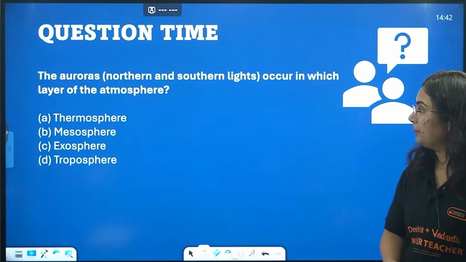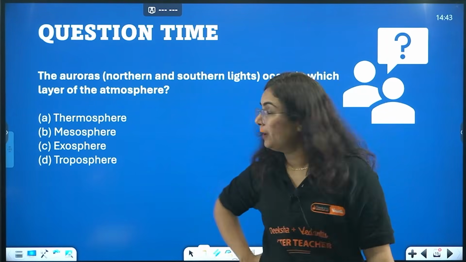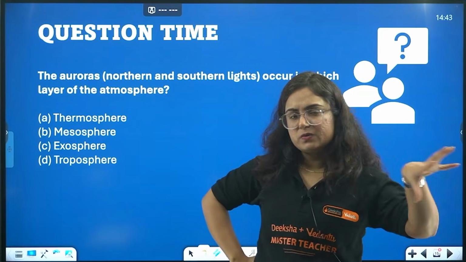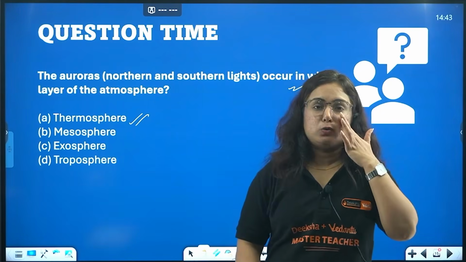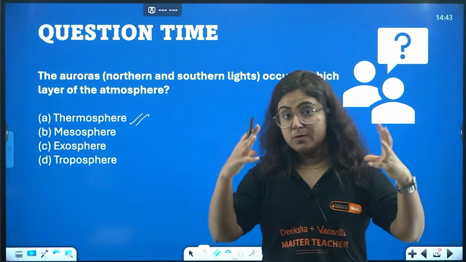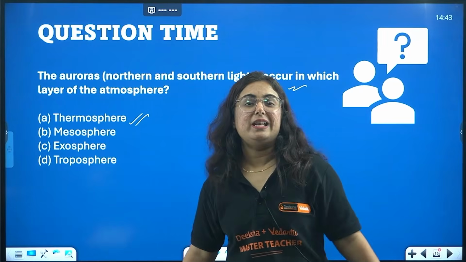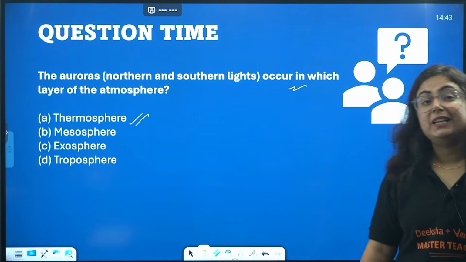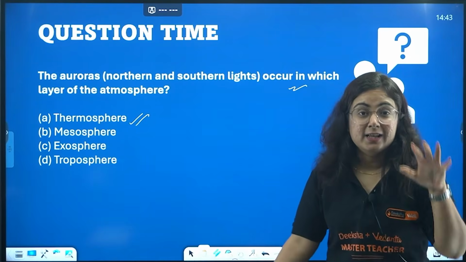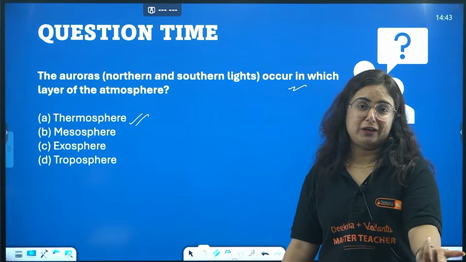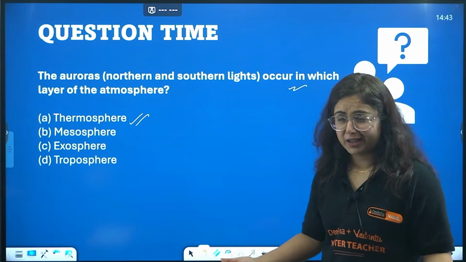Okay, next one. The auroras, northern and southern lights, occur in which layer of the atmosphere? Is it thermosphere, mesosphere, exosphere or troposphere? No bhai, it is thermosphere. Auroras means light, light in thermal, thermal means heat, heat and light. Remember it like this. So make stories when you are learning SST, make it fun, because this is the only possible way we can learn without the process of rectification. You know what is that rectification? Just mugging without having the sense of what we are mugging.